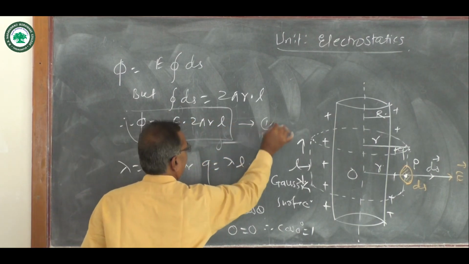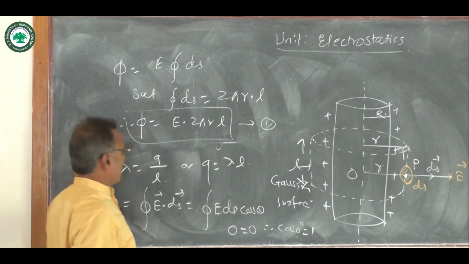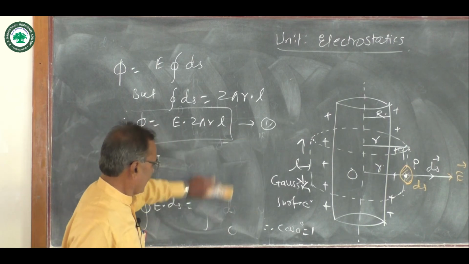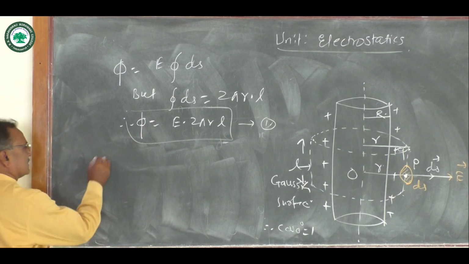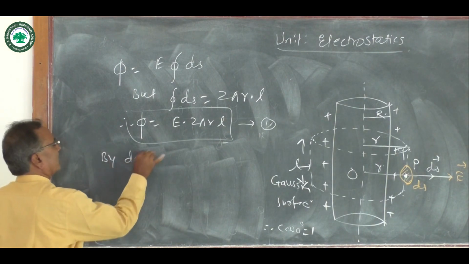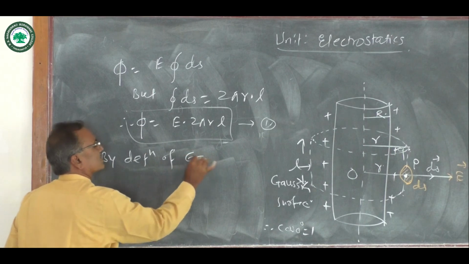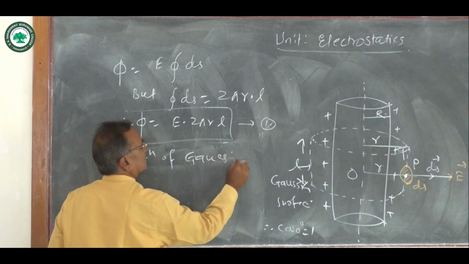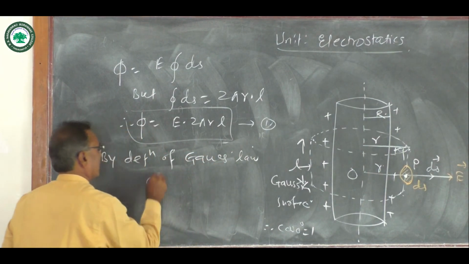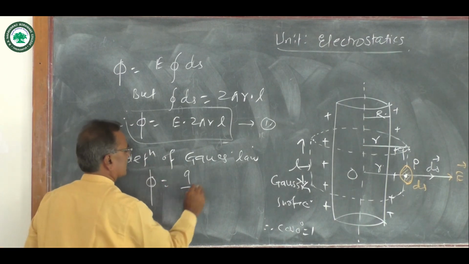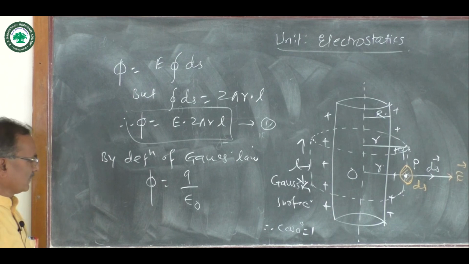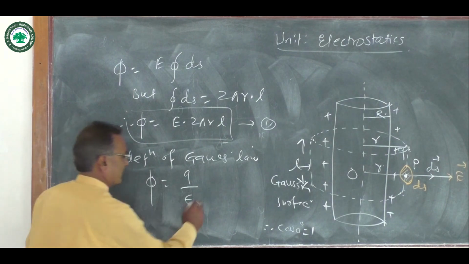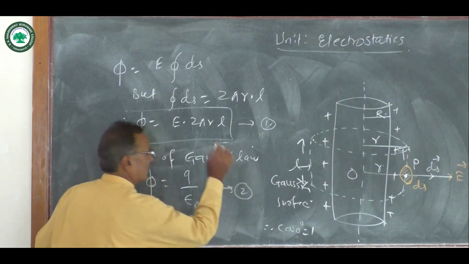By Gauss's law, the electric flux phi is equal to charge per epsilon naught, that is phi equals Q by epsilon naught, equation 2.